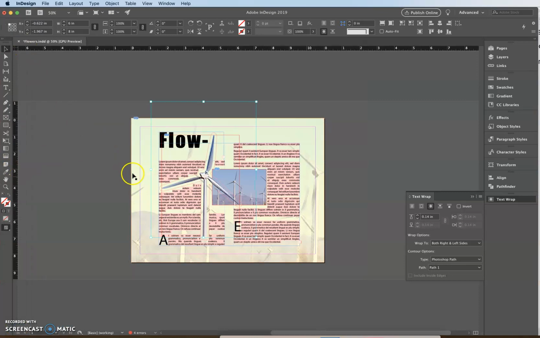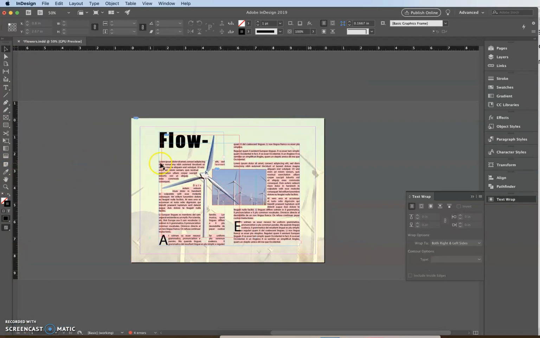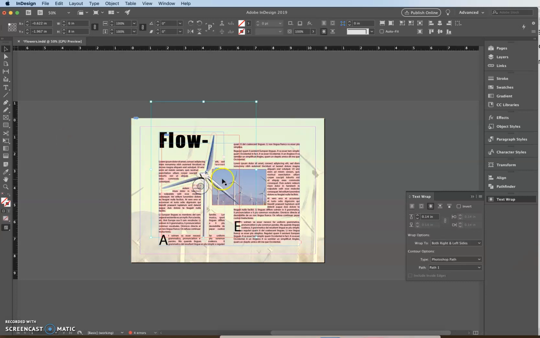Alright, so now we're going to deselect all, and then we're going to click the graphic and make sure we have our selection tool, which I have. Then we're going to click the graphic to verify that the frame, not the graphic within the frame, is selected. So we have the frame selected, not the individual graphic.